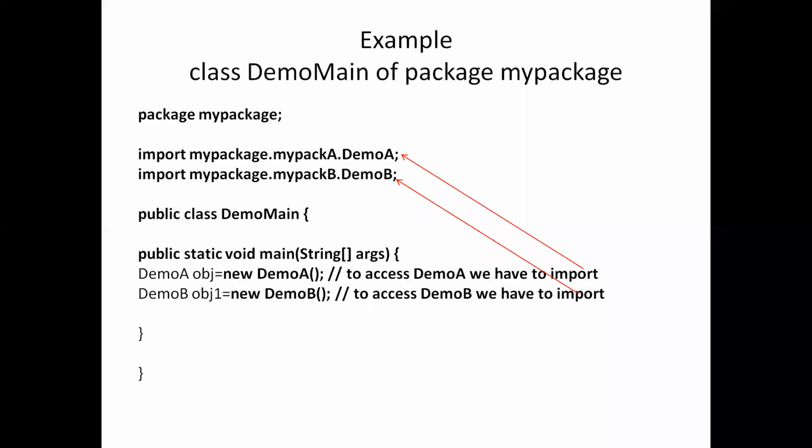So the two classes are saved in different package locations. This main executable class is at a different location. So when we create the object to access those classes, we have to import those classes.